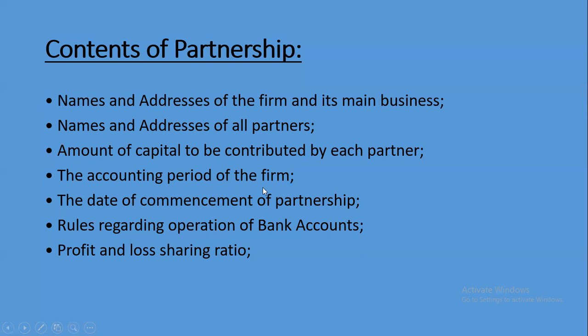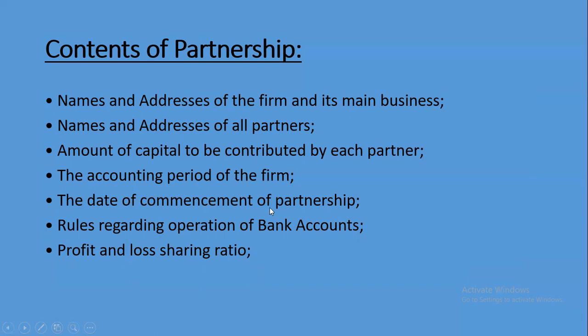Accounting period means, in India, the accounting period is 1st April to 31st March of the next year. So this is the accounting period in India as per the Income Tax Act. The accounting period will vary from business to business or person to person. Now in the US, the accounting period is 1st January to 31st December. In India, 1st April to 31st March. So the accounting period will be formed according to their requirement.